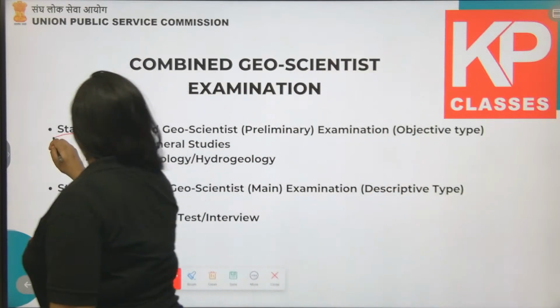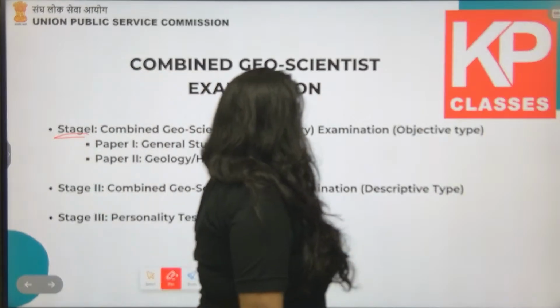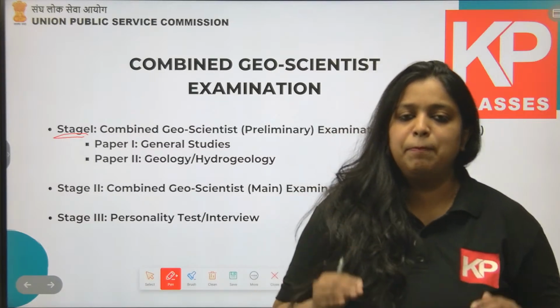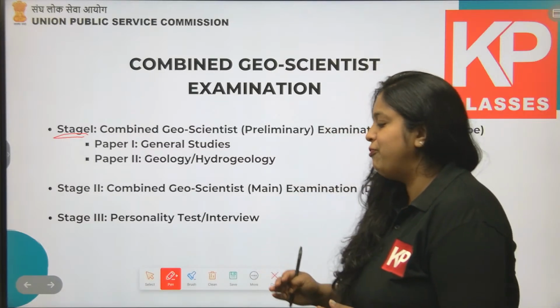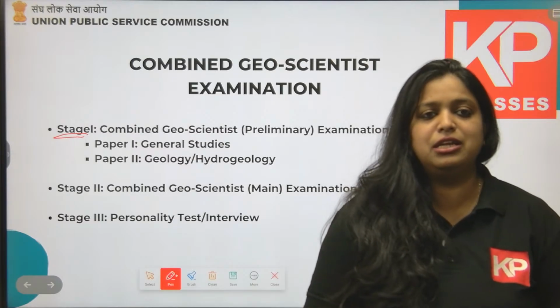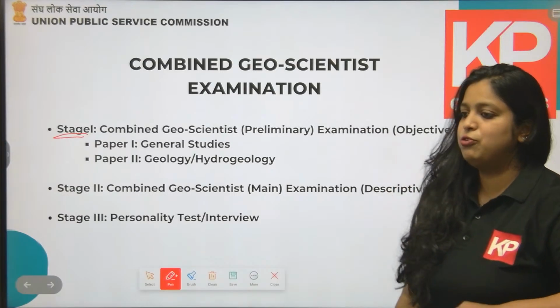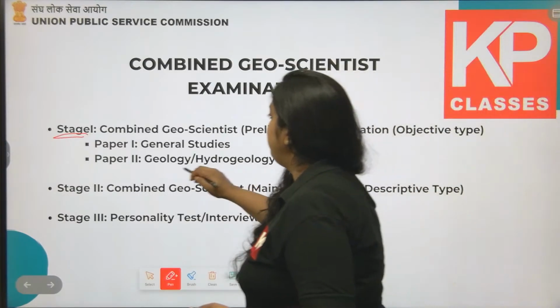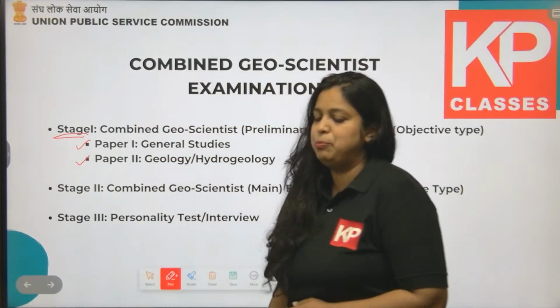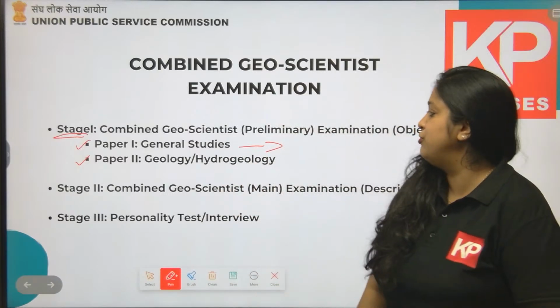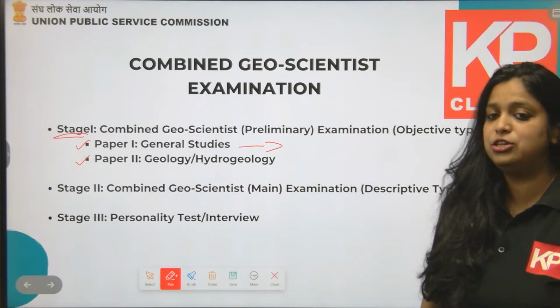So stage 1 is the combined geoscientist preliminary examination, which is of objective type, and it's an offline examination. Till now the examinations are in offline pattern. Now in this offline preliminary examination, which is of objective type, there are 2 different papers, paper 1 and paper 2. Paper 1 is of general studies, and paper 2 is of geology and hydrogeology.